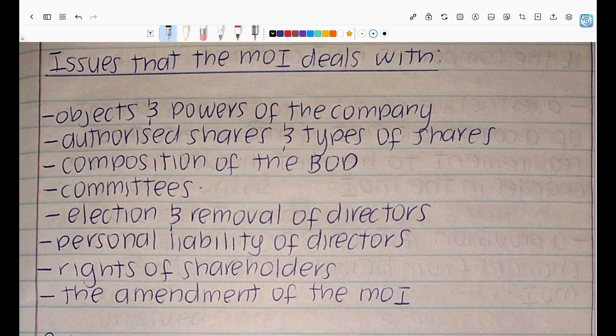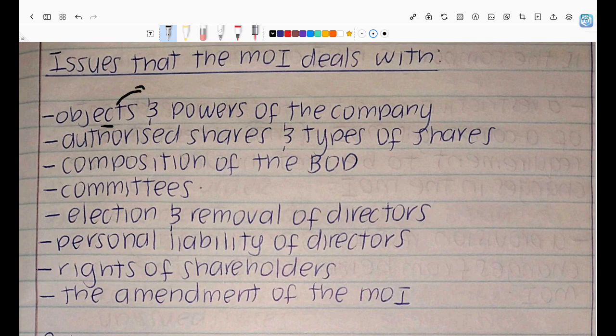Right? The MOI tells us the objects of the company, right? And this was very important in 1973 because in 1973, companies had to establish what their objects were. And when I say objects, I'll make an example just now. But companies had to establish their objects and they had to stick to their objects. Hence the issue of ultra vires, right? Where we're saying you're acting above your powers. Why are you acting above your powers? Because the company's MOI has established the company's objects.